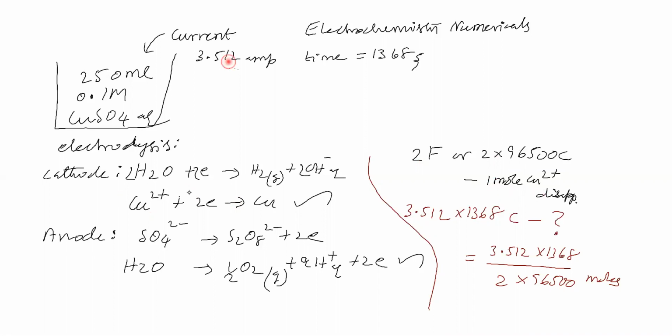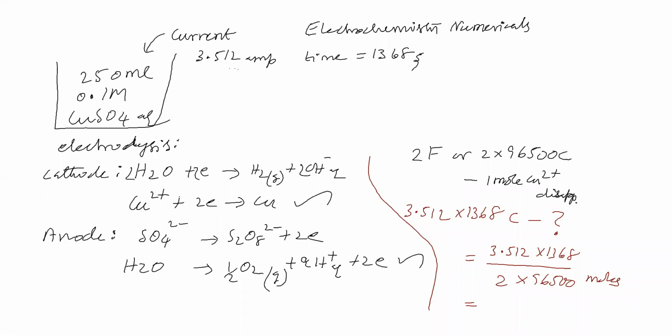But how much current we are passing means 3.512 ampere, for 1368 second. If you multiply these two, you will get coulomb. This much coulomb if you pass, this many copper ions are getting disappeared. How many moles of copper ions are getting disappeared, that we came to know. Next we will see that.